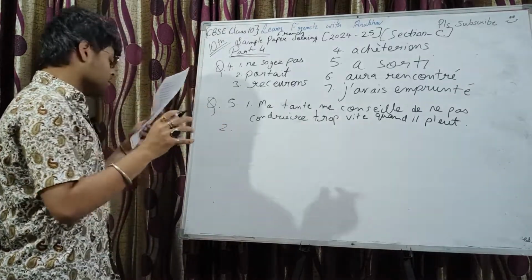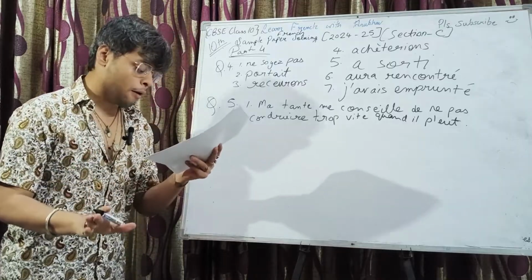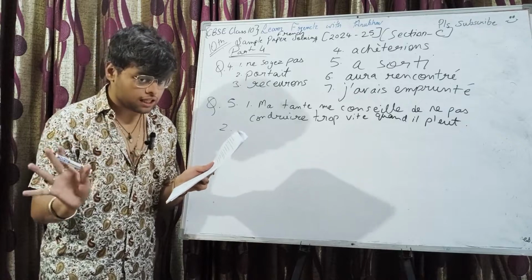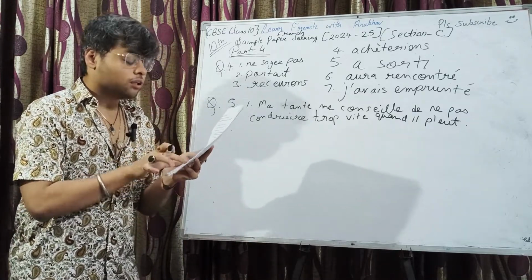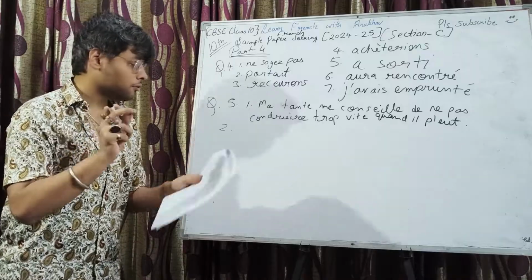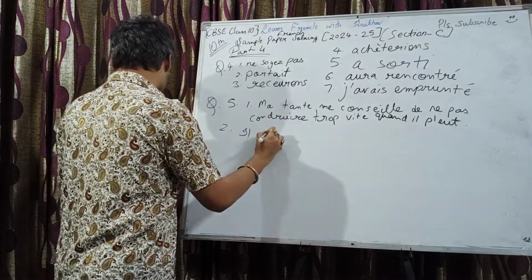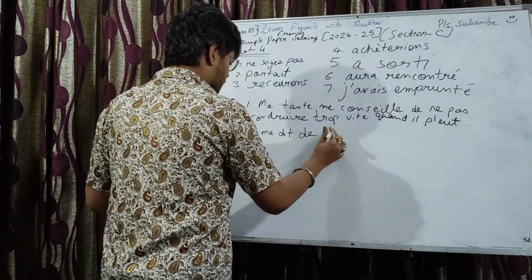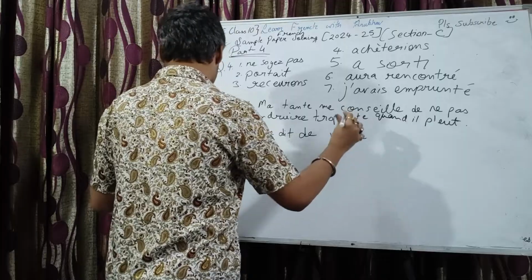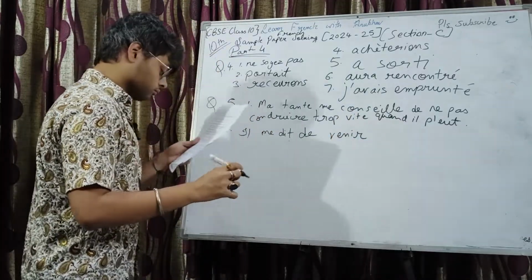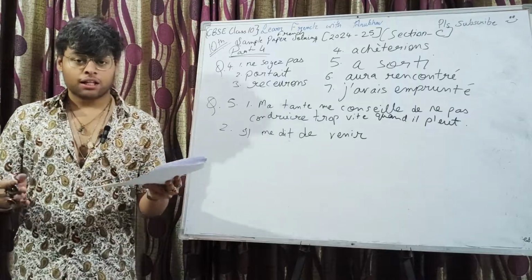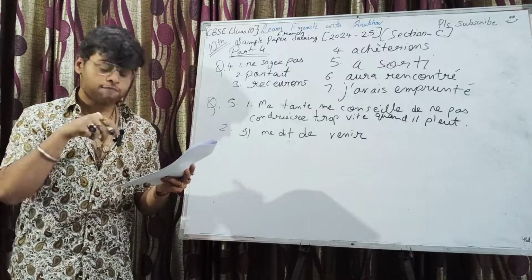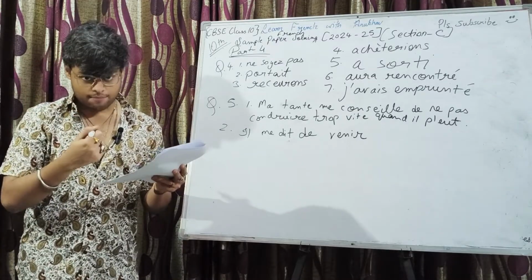Number 2. Il me dit, again a direct speech, si tu as le temps, viens me voir. Viens me voir. We can see imperative again, so de plus venir, and the sentence formation will change a bit to make it meaningful. So, il me dit de venir me voir. In the direct speech, like he said to me, if you have time, come to see me.